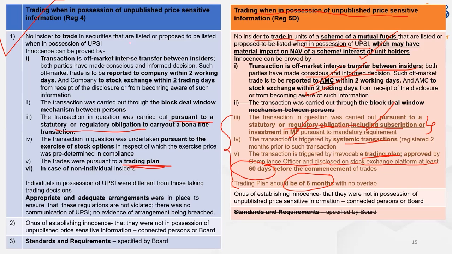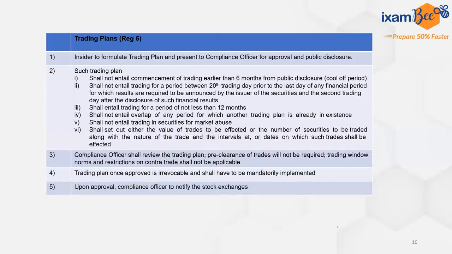Then here also the onus of establishing innocence, it is either on the connected person or on the board. Then the last regulation with respect to the standards and requirements, it is not present over here. Now we'll be moving to the trading plan, which is regulation 5 in chapter number 2, जब हम company की बात कर रहे हैं. So first of all, there should be a trading plan which has to be formulated.